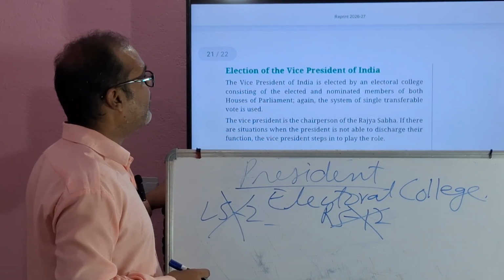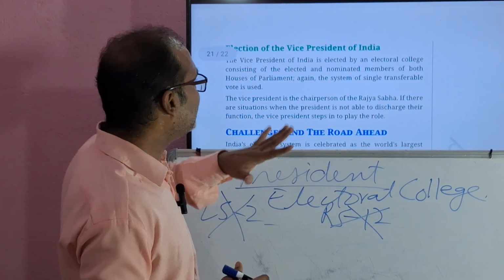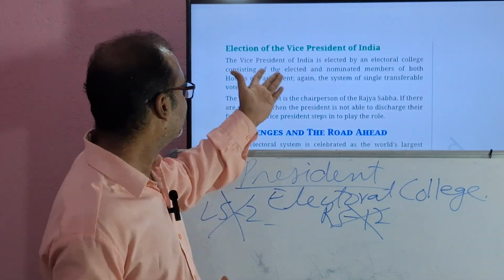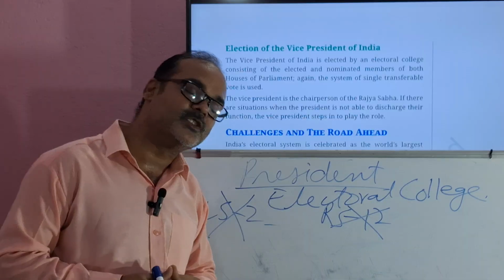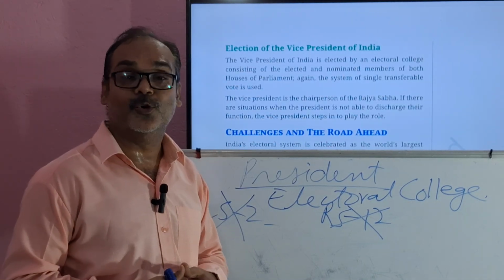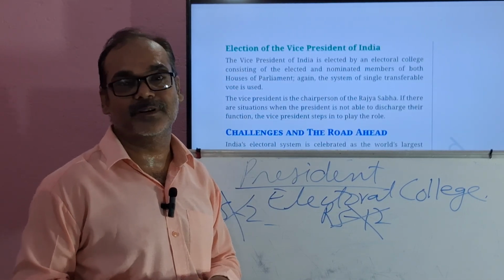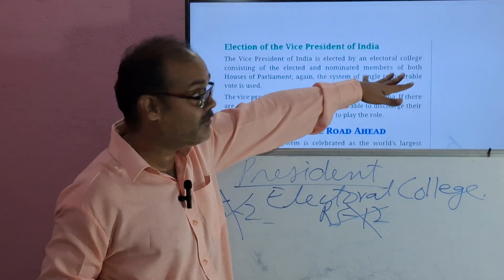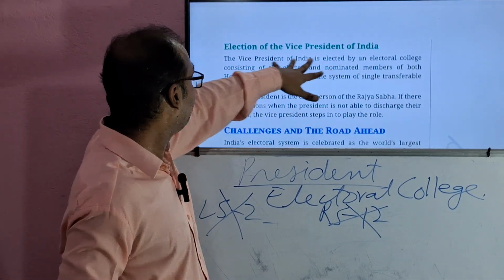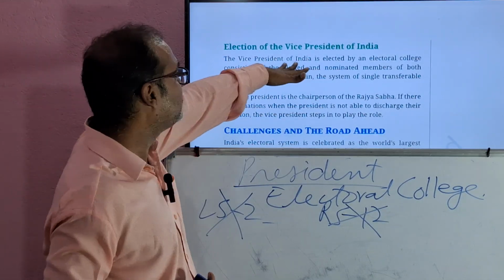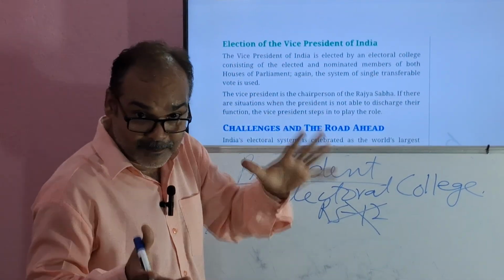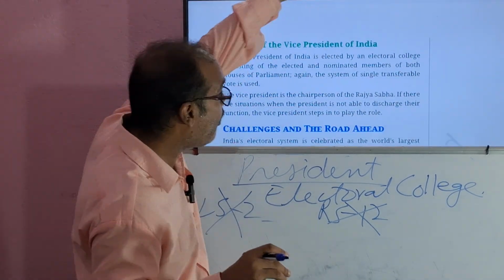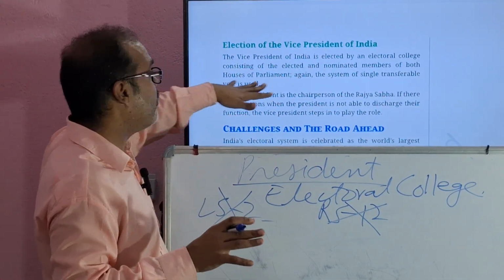Now, election of the Vice President of India. The Vice President of India is elected by an electoral college consisting of the elected and nominated members both. Because those members are nominated by the President of India. And when we talk about the election of the Vice President of India, who takes part in this? The Vice President of India is elected by an electoral college. But in this electoral college, what is the difference? It consists of the elected and nominated members of both the houses of the parliament.